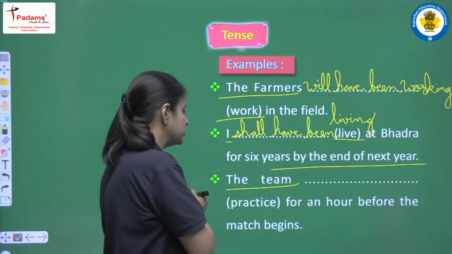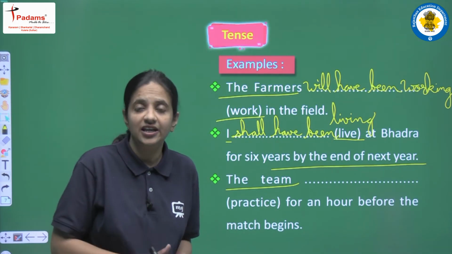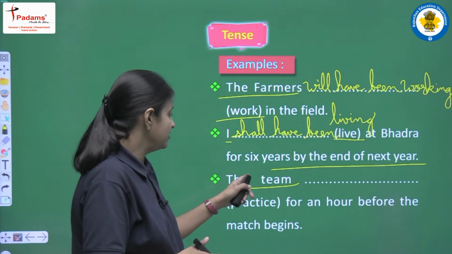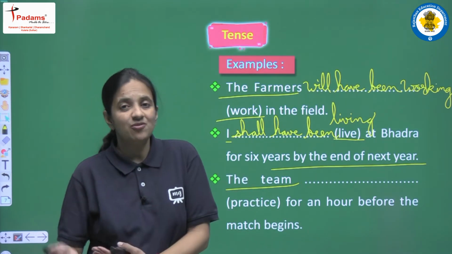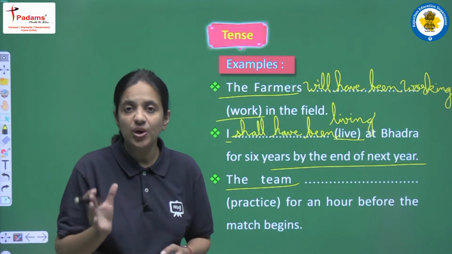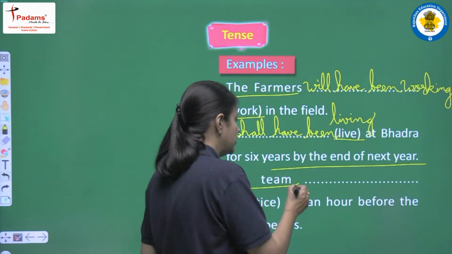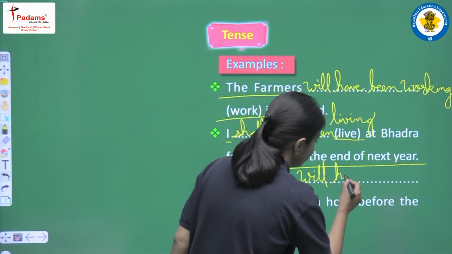And now let's focus on the subject. The subject of this sentence is the team. So we all know that if we are having any noun or if we are having any other pronoun except I and we, so in such conditions we have to use will have been. So first of all, let's write the helping verb, that is will have been.